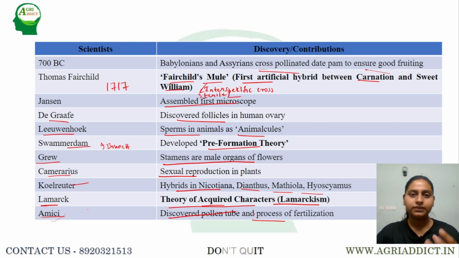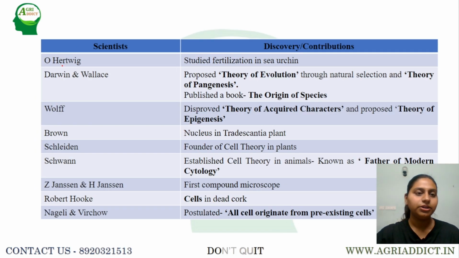Next, coming to Amici, he discovered the pollen tube and the process of fertilization. How pollen will germinate on the stigma, how the pollen tube penetrates the stigma and enters into the ovary and fuses with the egg cell, and also the process of fertilization in detail. Next, coming to O. Hartwig, he studied fertilization in sea urchin. Next, coming to Darwin and Wallace.